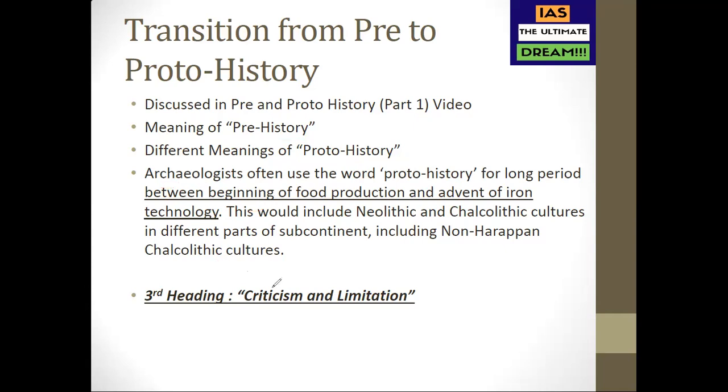Again, the answer would be incomplete if you are not writing about the third heading, that is the criticism and the limitation part. So what are the things you can talk about? The first point you can write is that the major source of non-Harappan Chalcolithic culture is pottery. And pottery does not reflect everything. It only reflects material culture, and you need to have more sources. And that too in parts, rather than presenting the whole picture. So this is one limitation of whatever we have known about Chalcolithic culture.